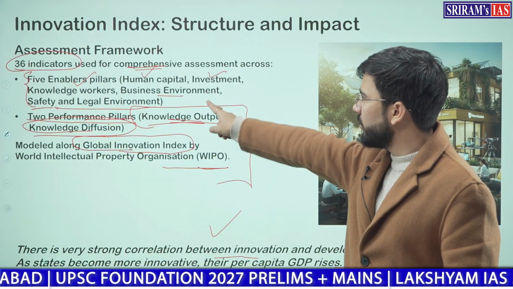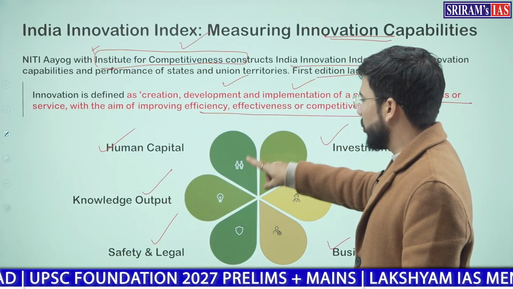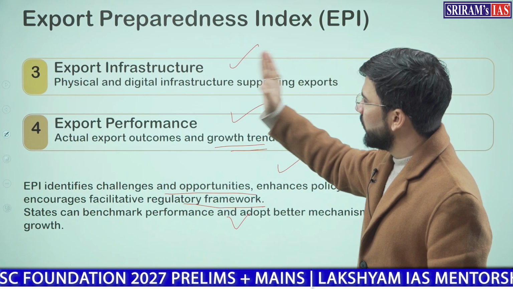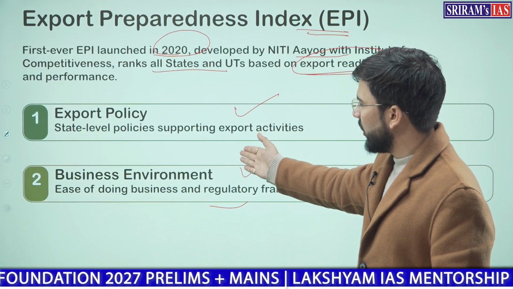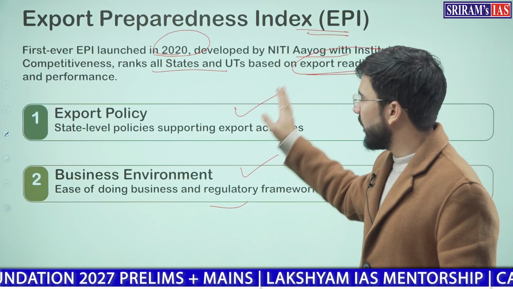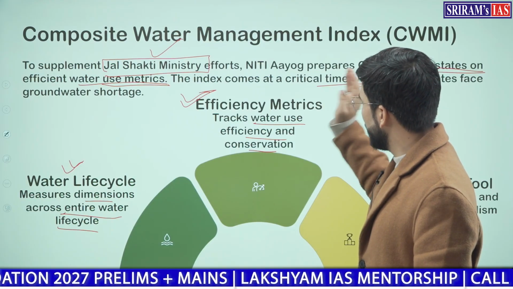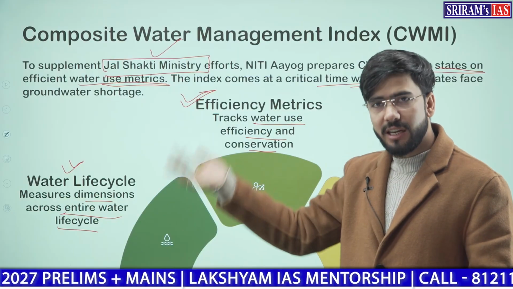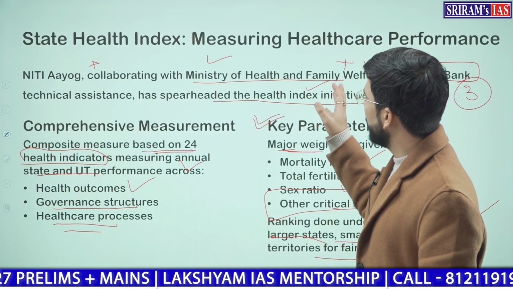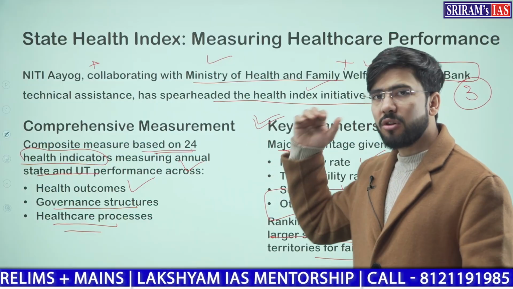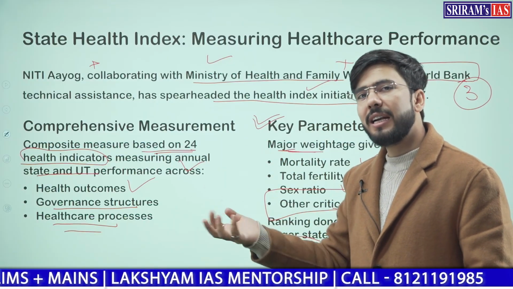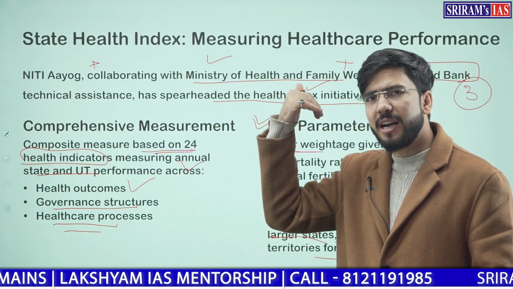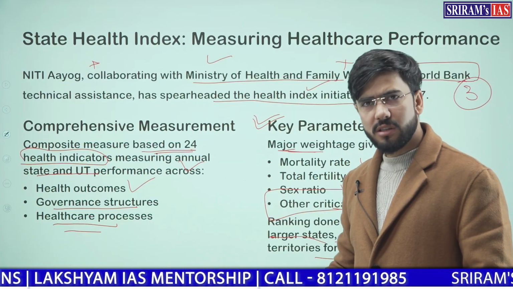Whether that is human capital or investment, capital for market reforms, infrastructure, business environment, this requires capital only. Further, water management and efficiency requires technology, and technology itself requires capital. The health index also requires infrastructure for health, whether that is hospitals, new vaccines, research and development labs, or lab testing. This all requires capital.